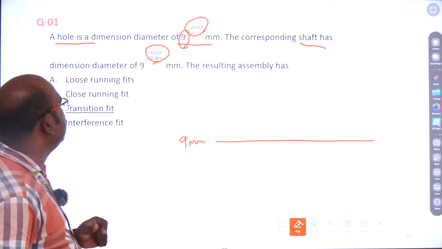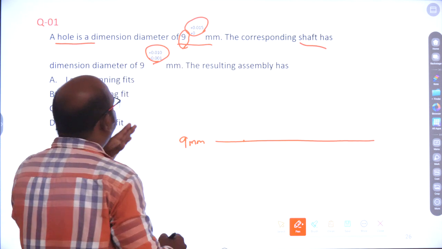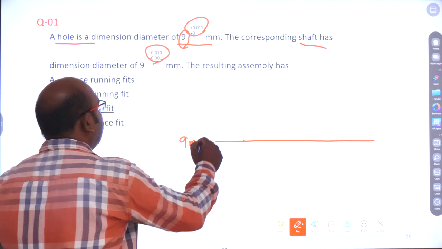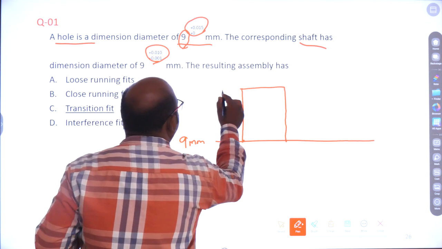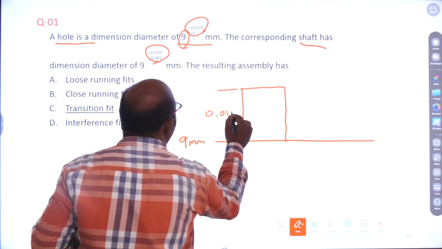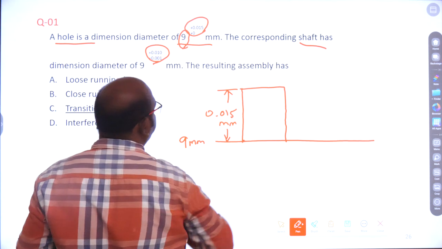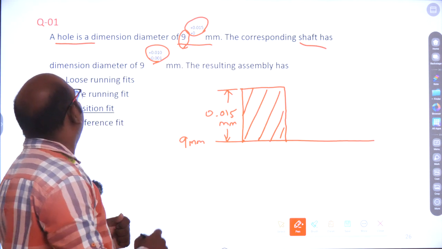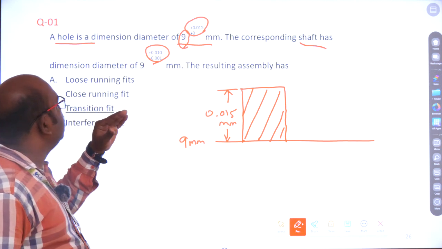The lower limit is 0, so it starts from here. The upper limit is 0.015 mm. Draw this upper limit. This is the limit of the hole.